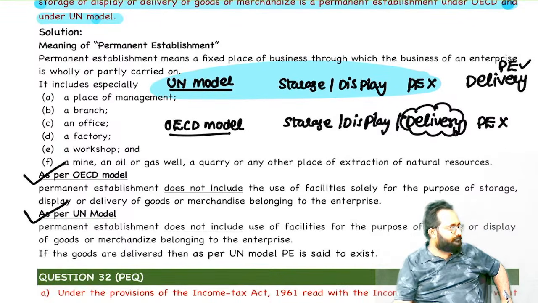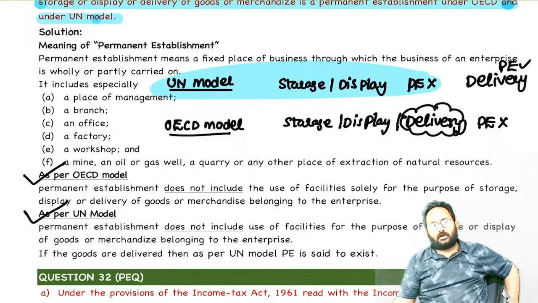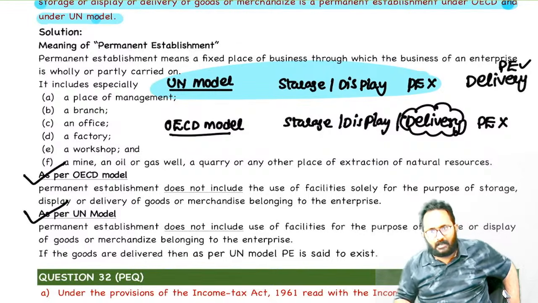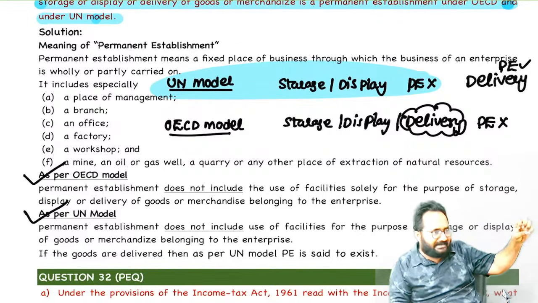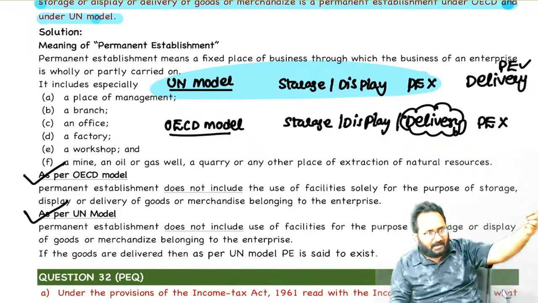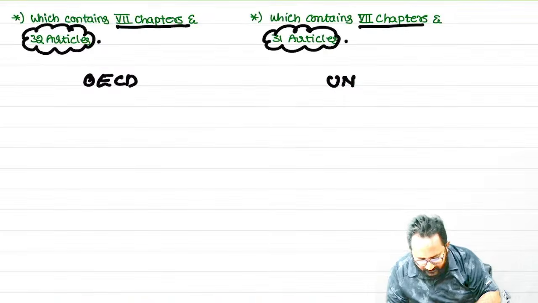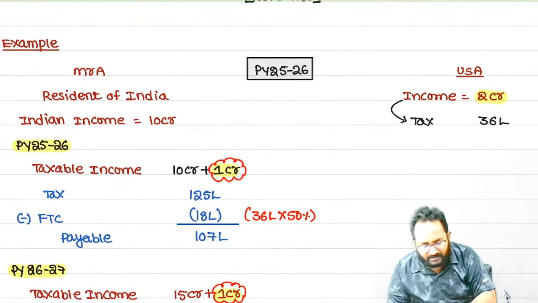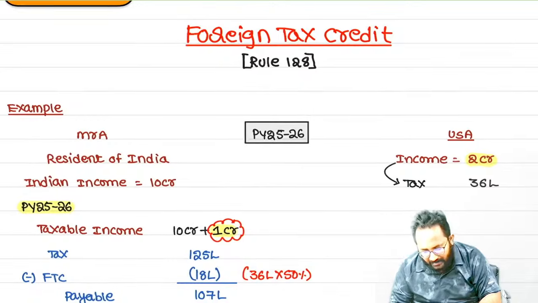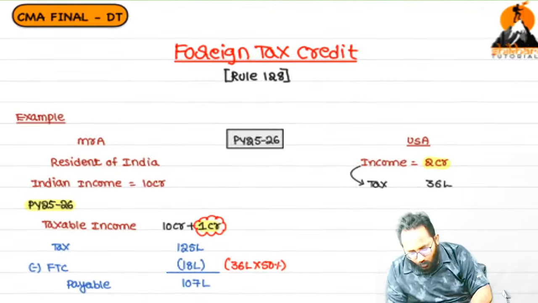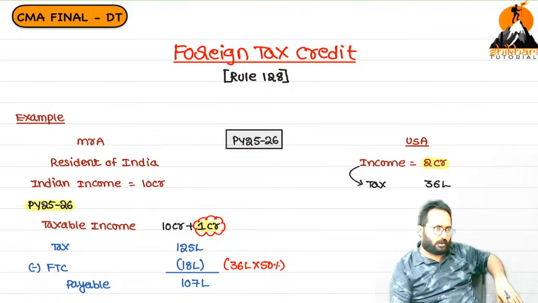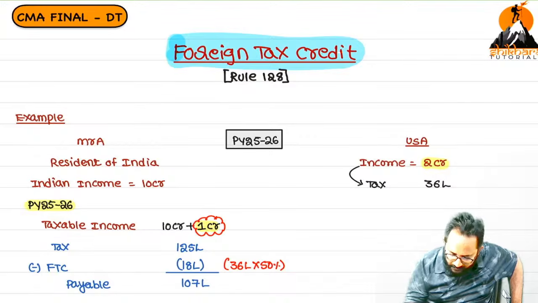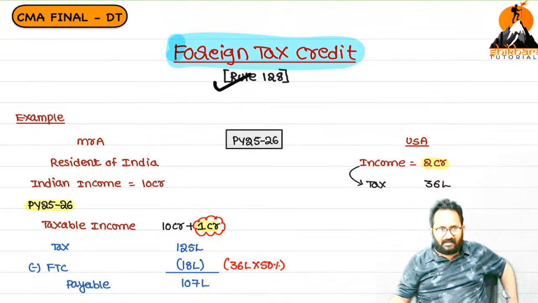Please remember. Understood? So now we have to discuss the last concept, foreign tax credit. I will tell you the foreign tax credit in an easy way, but you have to read that at home at least once. So now shall we discuss FTC? Foreign tax credit is not given in the sections. Foreign tax credit is related to a rule only. You have to read that rule. What is the rule number? 128. Rule number 128.